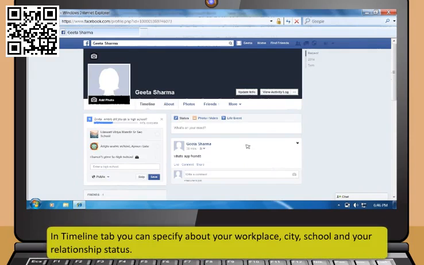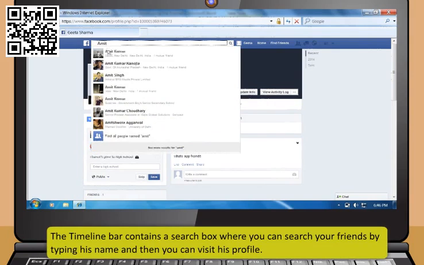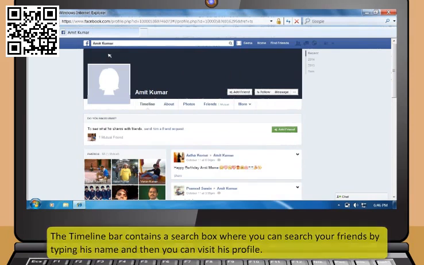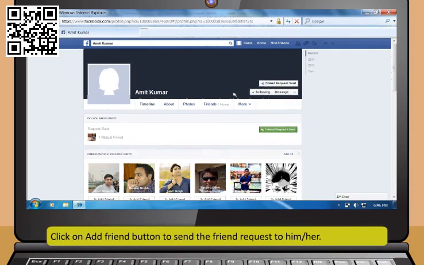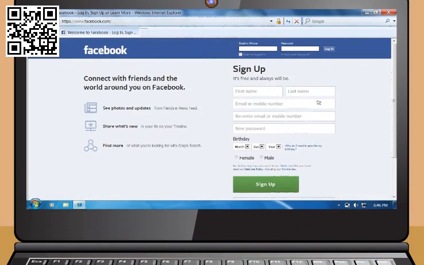In Timeline tab, you can specify about your workplace, city, school, and your relationship status. The timeline bar also contains search box where you can search your friends by typing his name and then you can visit his profile. Click on Add Friend button to send the friend request to him or her. Once you are done with Facebook, you can sign out by clicking Setting icon on Facebook bar and then click on Logout option. Now you have a Facebook account.